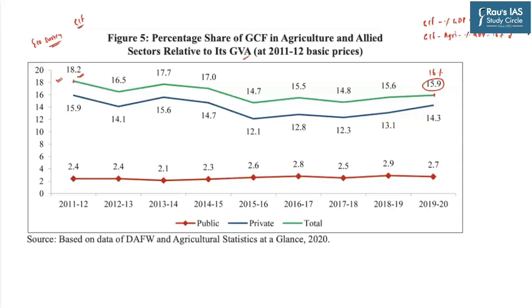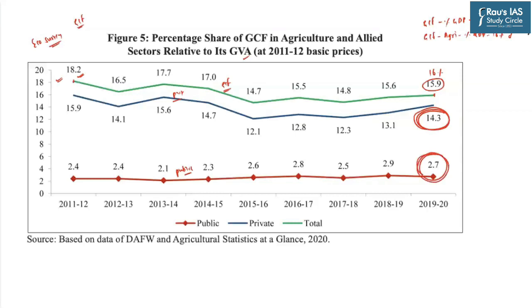Secondly, if you look at this gross capital formation, that is the overall investment, this is contributed by both public sector, that is the government, and the private sector. And between these two entities, you can clearly see here that the private investment share in the overall gross capital formation is much higher than the public investment.